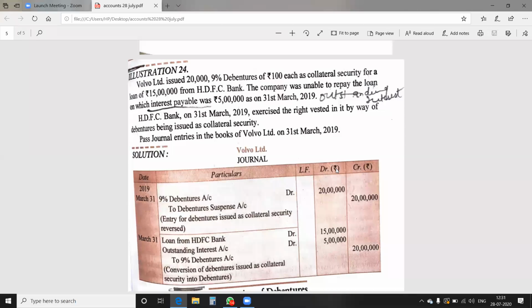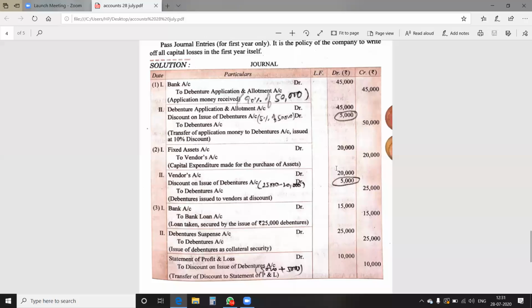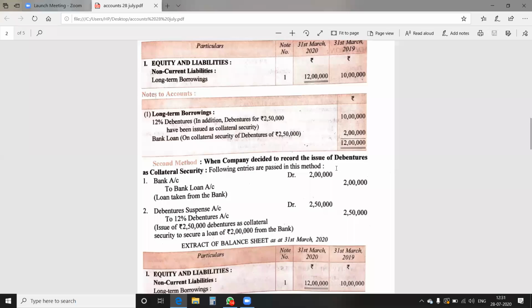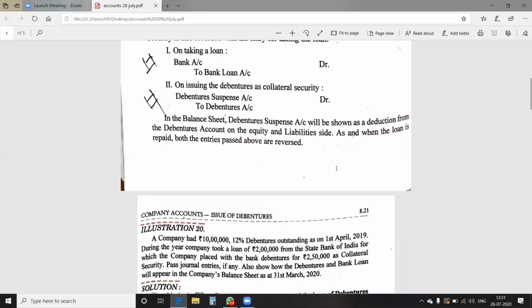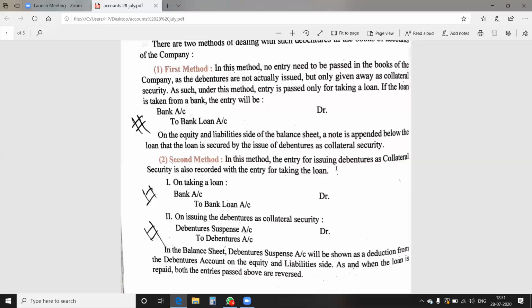So in this way, you have to do the entries related to debentures issued as collateral security. That is all about the topic of the day. Now let's recall what we did today. First of all, we did the meaning of debentures issued as collateral security. Then we did the accounting treatment, how it is to be done. There are two methods. In the first method, no debenture suspense account is opened; only the entry related to the loan is to be done. While in the second case, the debenture suspense account is also to be opened.